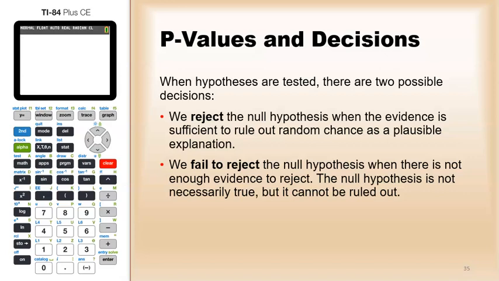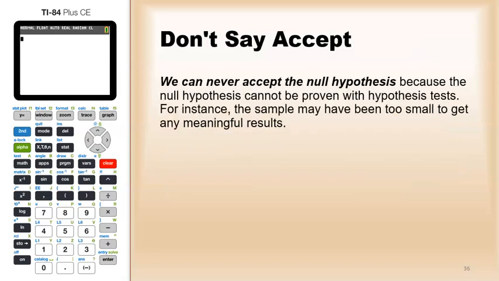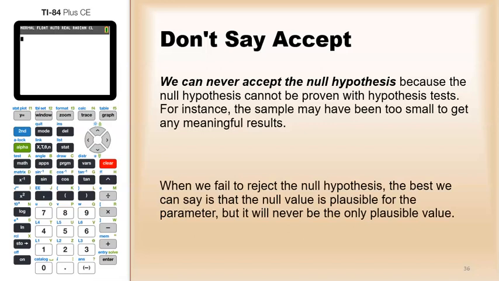But one of the problems with hypothesis testing is that we can never actually prove the null hypothesis. All we can do is reject it or fail to reject it. We can never accept the null hypothesis because the null hypothesis cannot be proven with hypothesis tests. For instance, again, the sample size may just be too small to get any meaningful result. When we fail to reject the null hypothesis, the best we can say is the null value is plausible for the parameter, but it will never be the only plausible value.